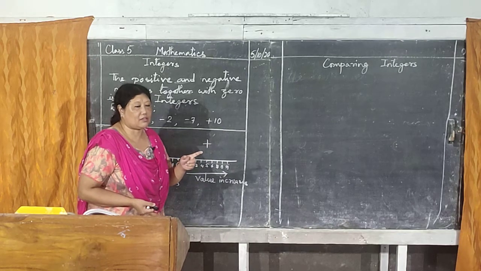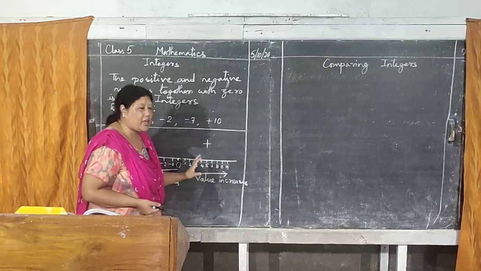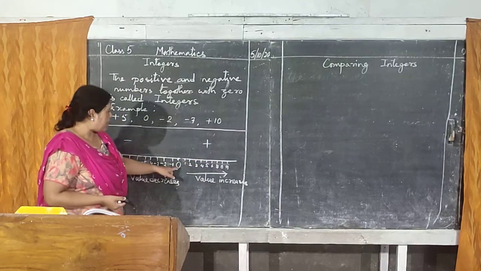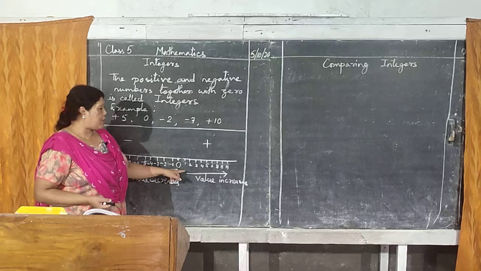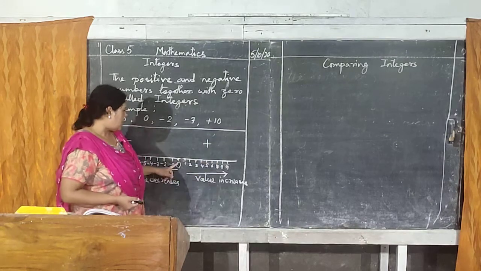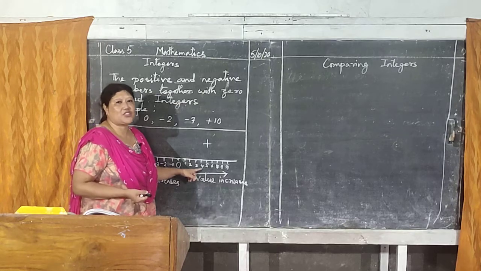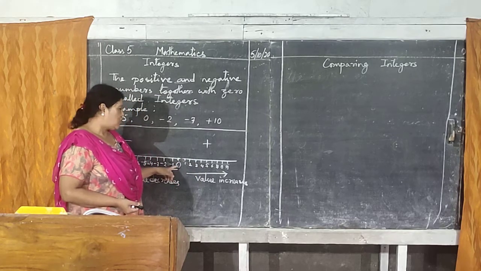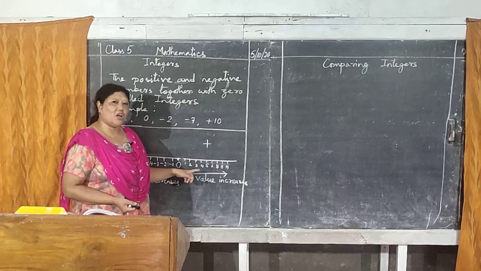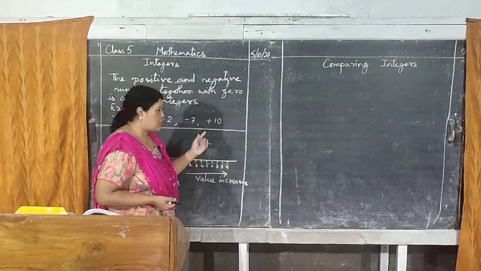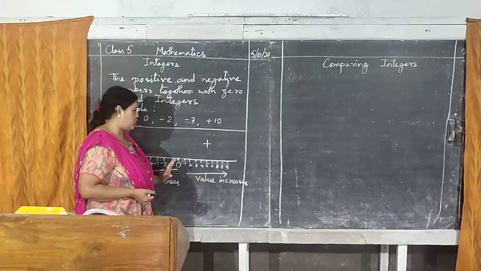In the positive case, it is as usual, no change at all. Now compare with 0. Is 0 bigger or plus 4? Naturally 4 is bigger, isn't it? So when you compare with 0, the positive will always be the winner. They are bigger than 0.